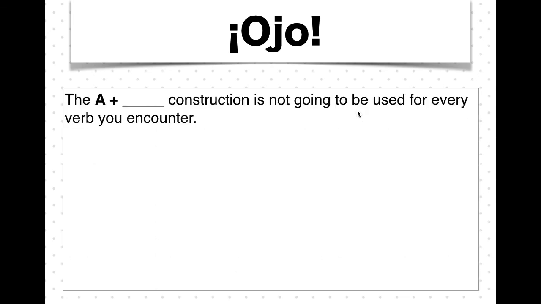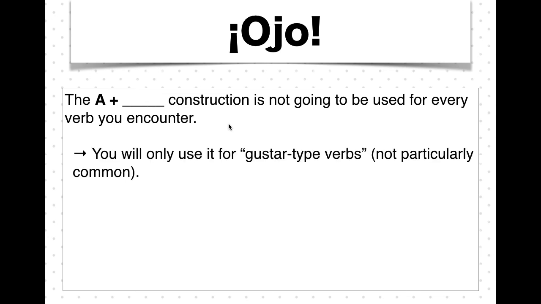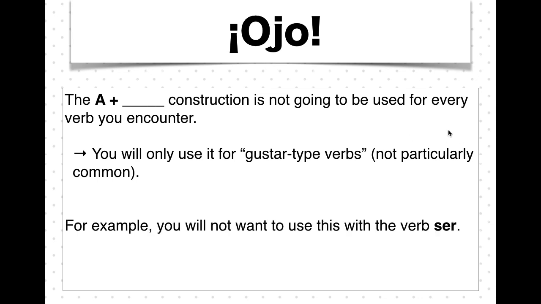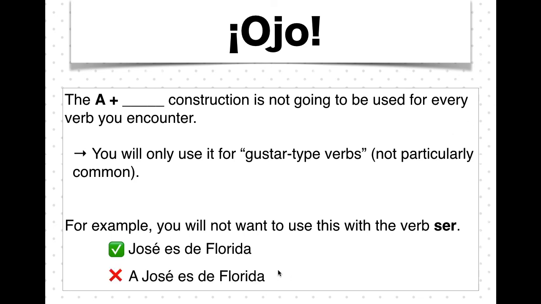So one final thing for you to pay attention to and be careful of is that this a plus blank construction is not going to be used for every single Spanish verb. This is only going to be used for what we call gustar type verbs, which are not particularly common. I think we're only going to look at like two this year. So for example, the other verb that we already know, ser, you are not going to put a before the verb ser. This will only need to be used with verbs that have this weird backwards construction. So I would say José es de Florida, not a José es de Florida.